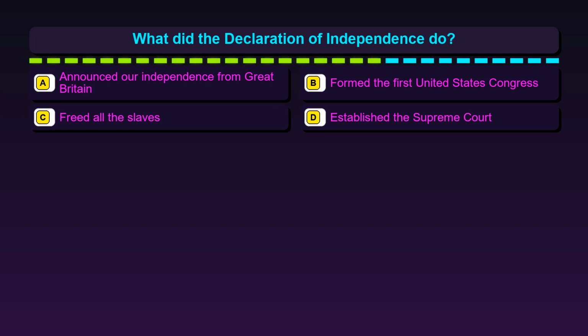Option A. Announced our independence from Great Britain. Option B. Formed the first United States Congress. Option C. Freed all the slaves. Option D. Established the Supreme Court.